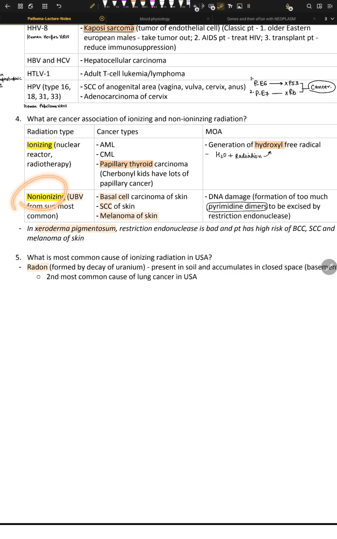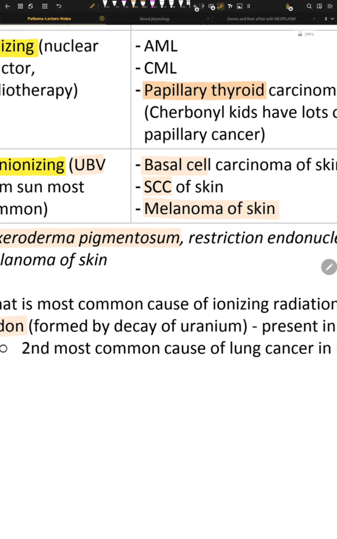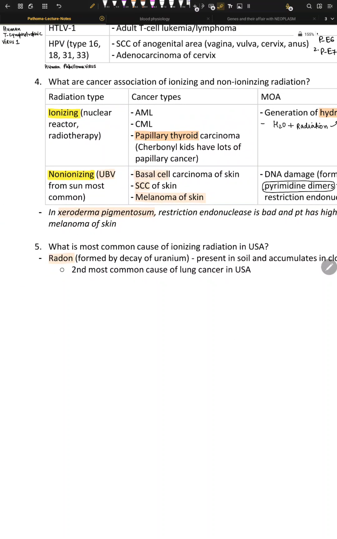What about non-ionizing radiation? For example, UVB, right? The source is sunlight. The mechanism is that UVB rays from the sun cause pyrimidine dimers in DNA. Now normally they are repaired very well, right? But in cancer, the repair mechanism is messed up. We have something called NER. What is NER? NER is nucleotide excision repair. Excision means it cuts it and repairs it.